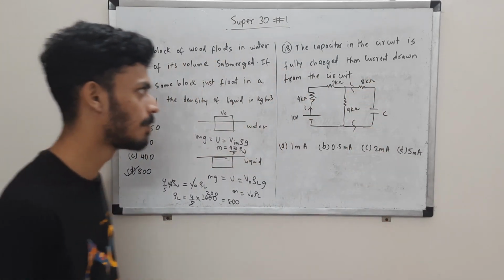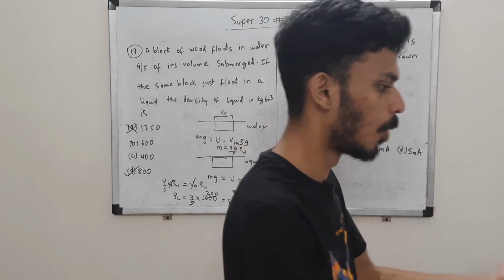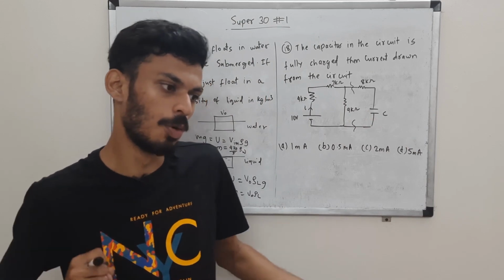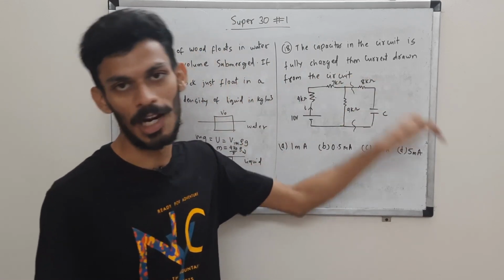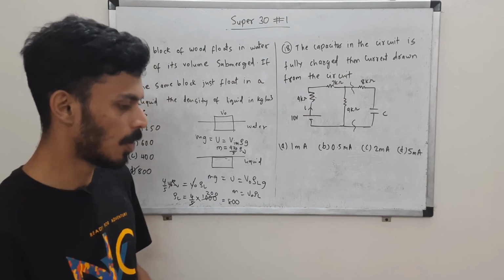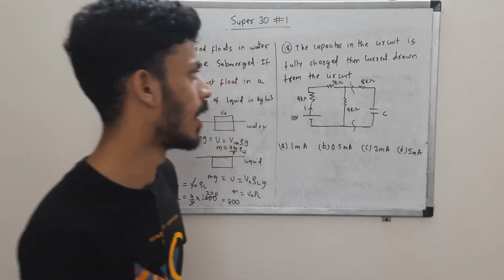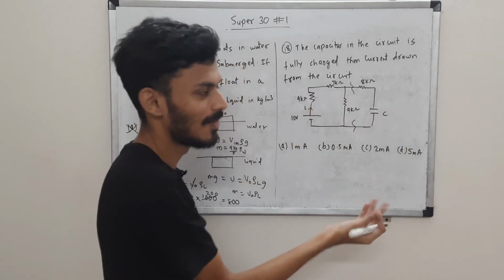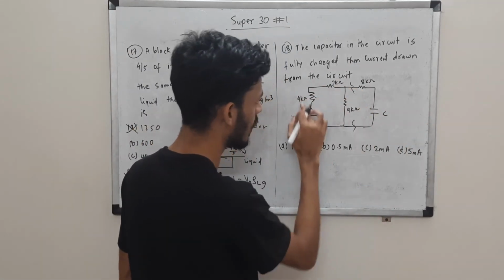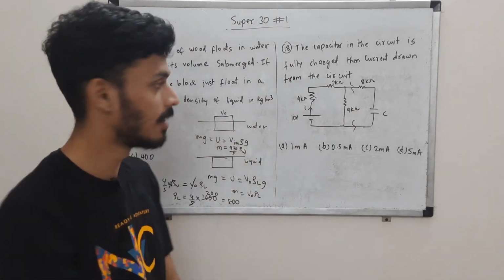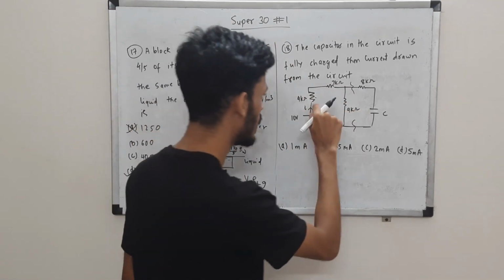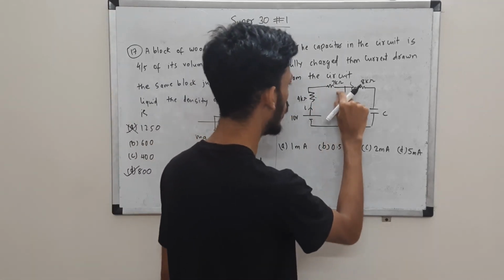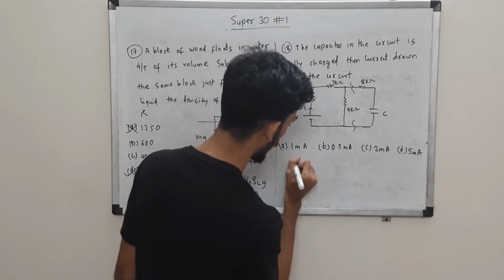Capacitor is charged, meaning no more current can flow through it. It can store no more charge, right? It is fully charged, no more charge can flow in that branch. So basically it opens up the circuit. It opens up this branch of the circuit in which the capacitor is present. Now our circuit is very simple. We only have this part of the circuit. You can see that all the resistors are in series. This and this are not in parallel because the same current is flowing, right? Series, the definition is the same current flows through all the resistors. So all of them are in series.